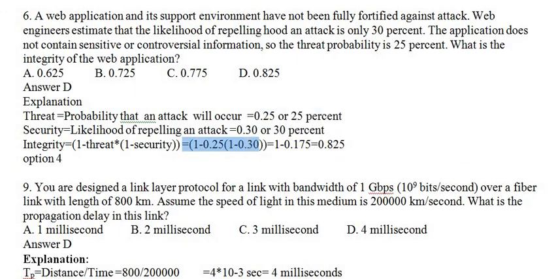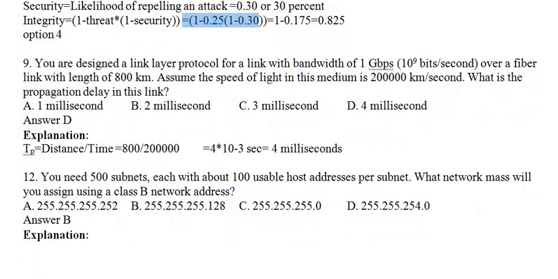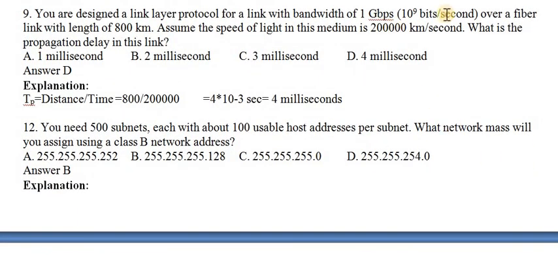Next one is, you have designed a link layer protocol for a link with a bandwidth of 1 gigabit per second, over a fiber link with a length of 800 kilometers. Assume the speed of light is, they provided, 2 lakh kilometers per second. What is the propagation delay in the link?